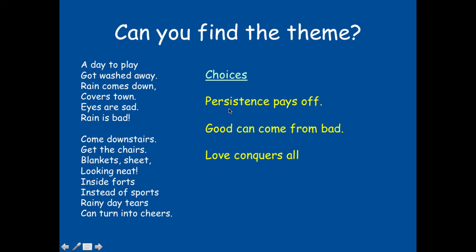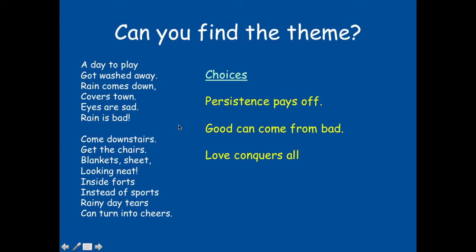Here are the choices. Persistence or hard work pays off. Good can come from bad. And love conquers all. I want you to pause the video and write down what you think the theme of this poem is. Write down which one you think is the theme of this poem. Pause the video now.